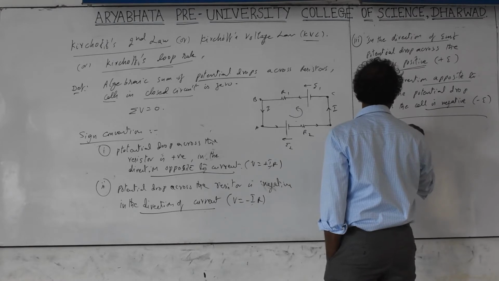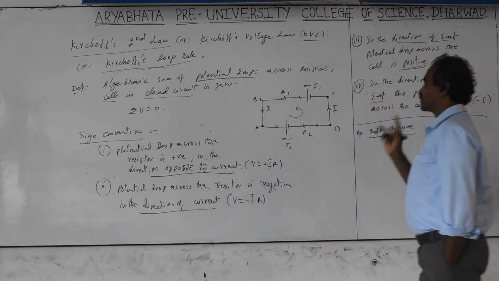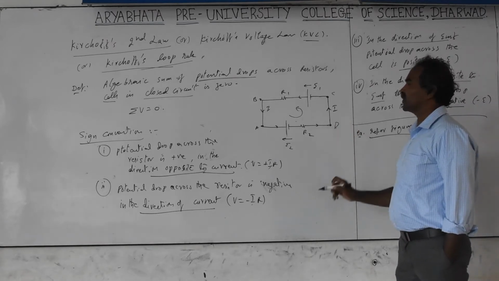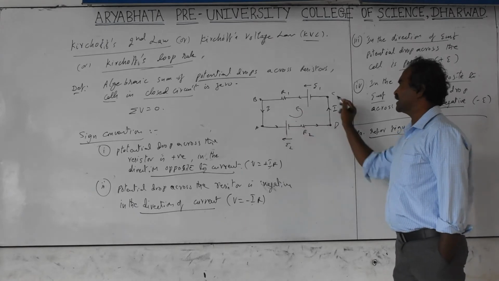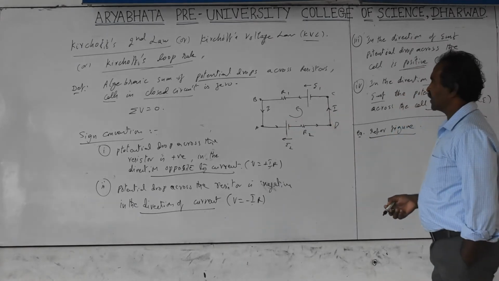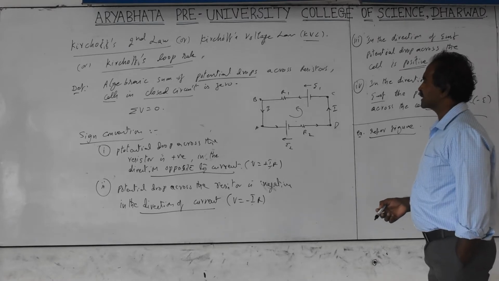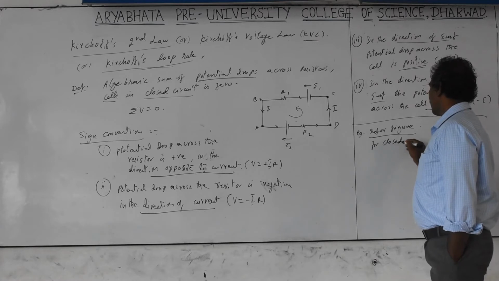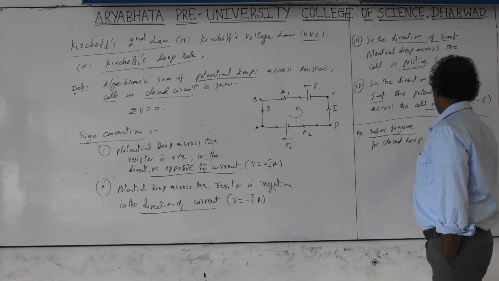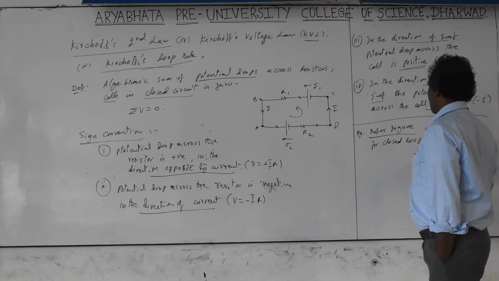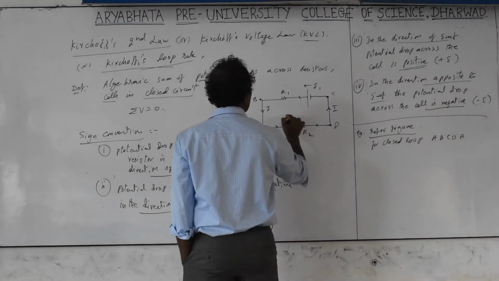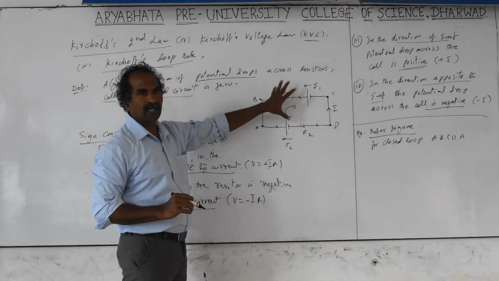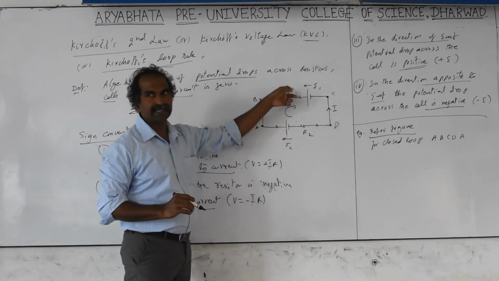Example, refer to the figure. When applying Kirchhoff's law, whatever loop direction you take, A, B, C, D, A or A, D, C, B, A, that is your choice. I am taking A, B, C, D, A for the closed loop. The current may be like this, clockwise, and I am applying the law in the anti-clockwise direction. You can choose the way you want.